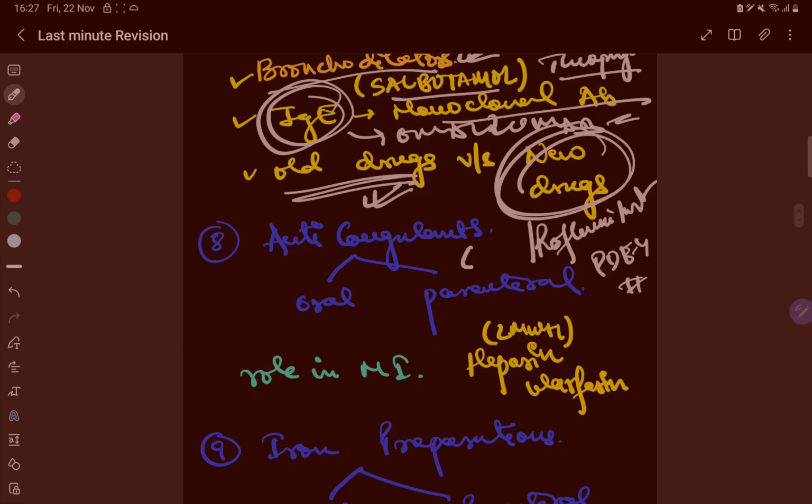There are others also like cilomilast, okay, and one drug is apremilast, which is used for psoriasis,